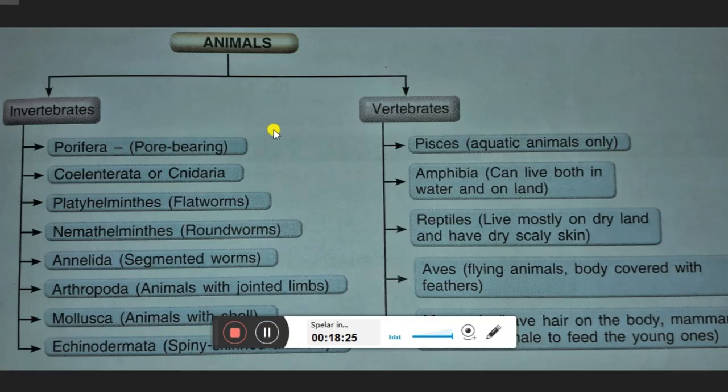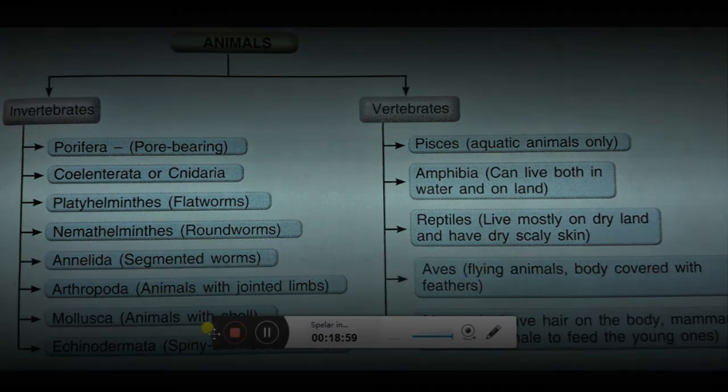So children, we have studied all the invertebrates: Porifera, Coelenterata, Platyhelminths, Nematohelminths, Annelida, Arthropoda, Mollusca, and Echinodermata. Please memorize all these groups, these phylum names, because this is new for you. You have to learn them very nicely. Again: Porifera, Coelenterata, Platyhelminths, Nematohelminths, Annelida, Arthropoda, Mollusca, Echinodermata.